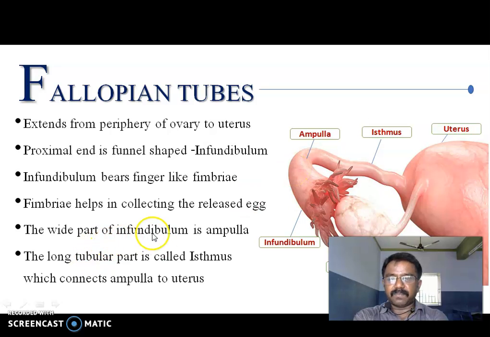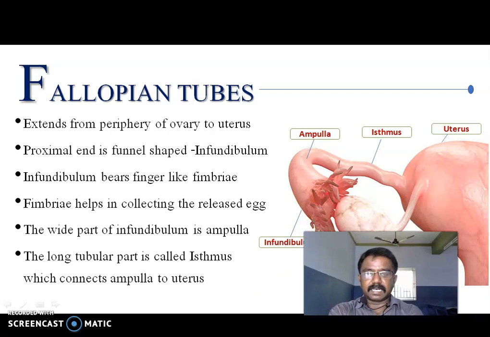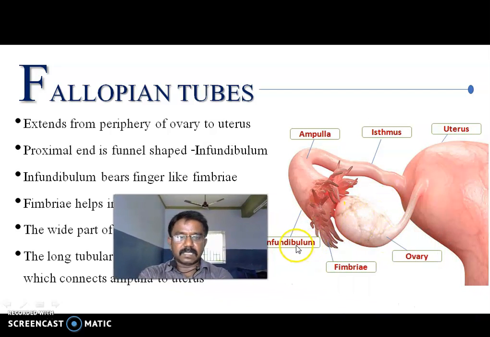The wide part of the infundibulum is the ampulla. The long tubular part is called the isthmus, which connects the ampulla to the uterus. Infundibulum, fimbriae, ovary. The pouch-like structure is called the uterus. This long region is called the isthmus. The bend region is called the ampulla region.